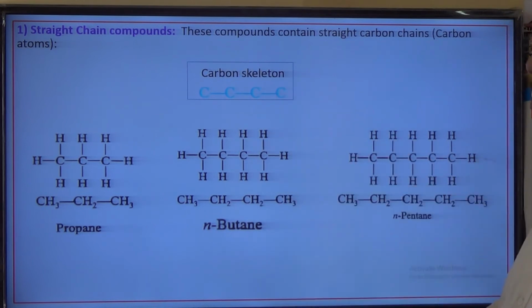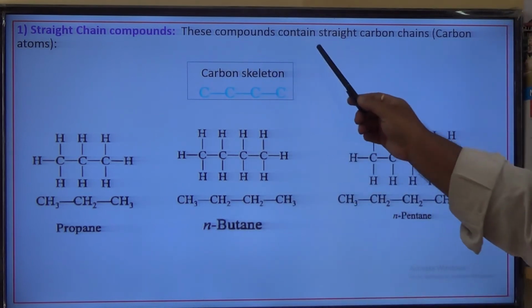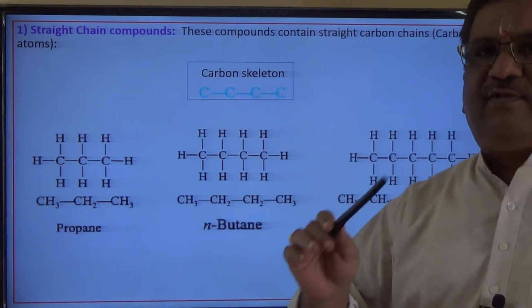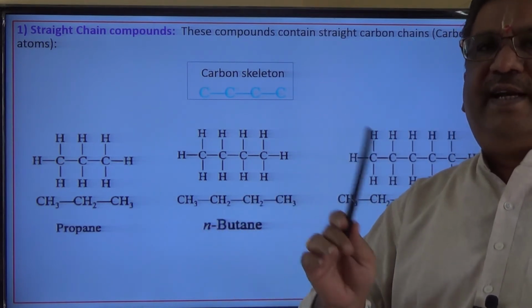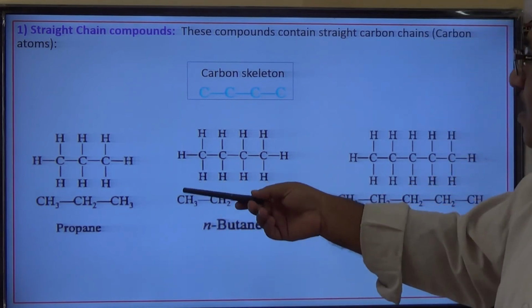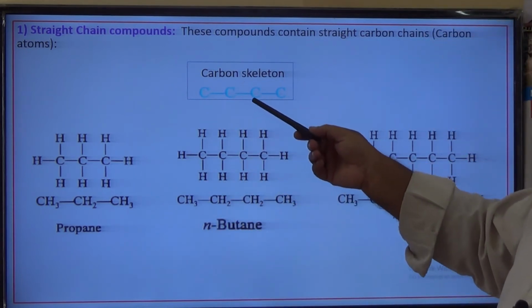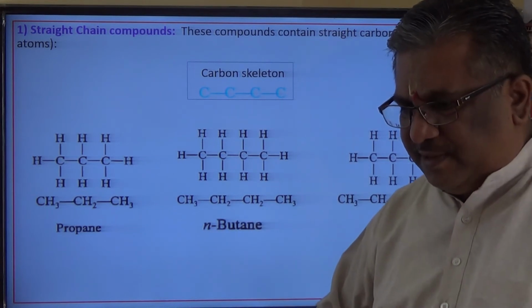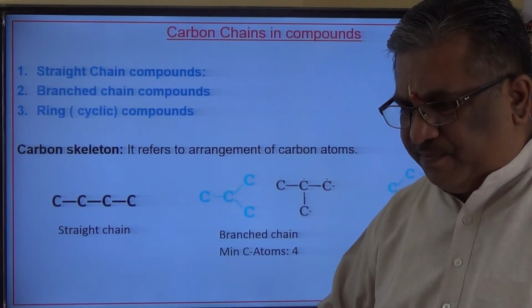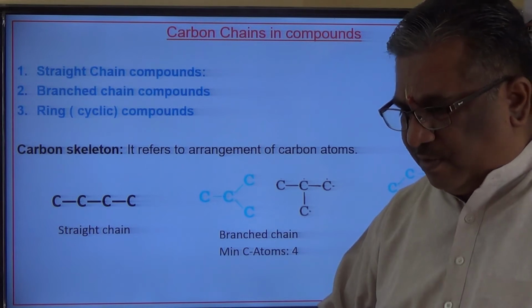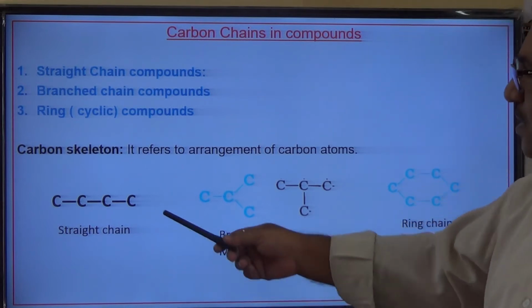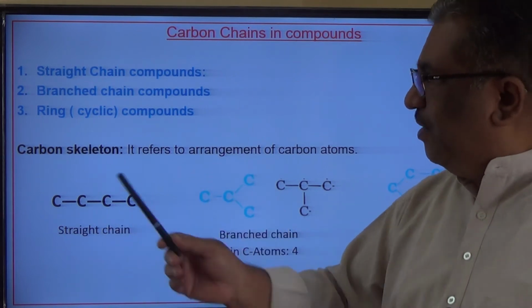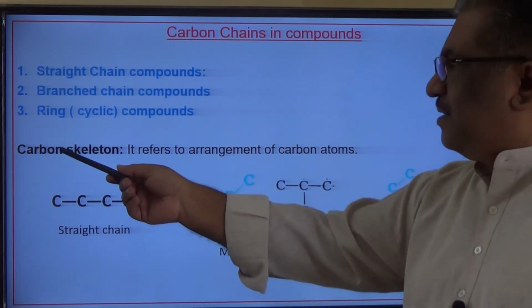Now, straight chain compounds. These compounds contain straight carbon chains. The compounds that have straight chains are called straight chain compounds. Carbon skeleton. What is this carbon skeleton? Did we talk anything about skeleton in the previous slide? Let me check here. No, we did not talk about it. See, this is called a carbon skeleton.